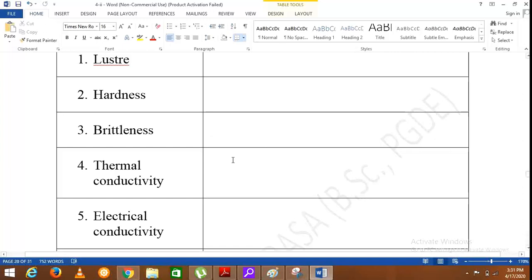Then thermal conductivity. By the name, it is clear that it is the ability to conduct heat through a particular substance. Electrical conductivity is the ability to conduct electricity through a particular substance.